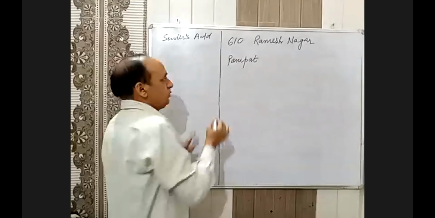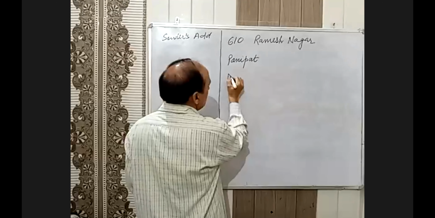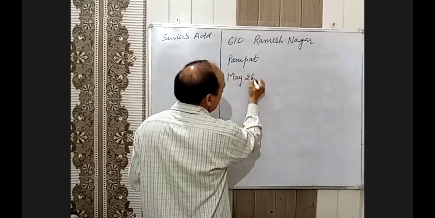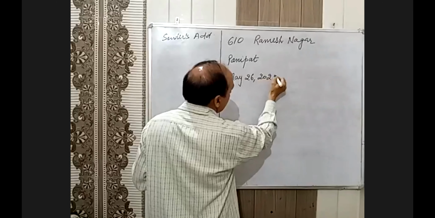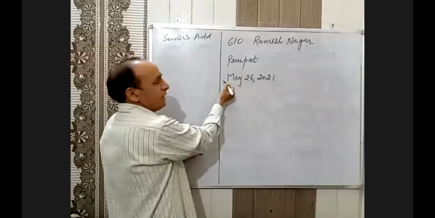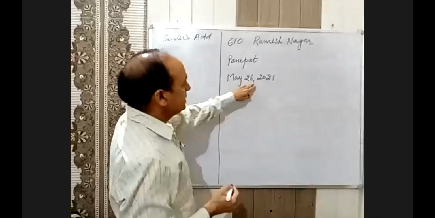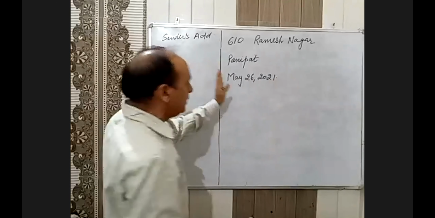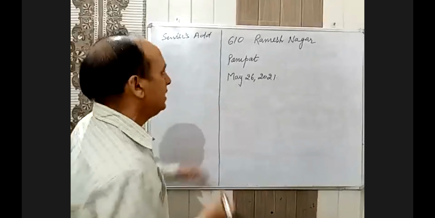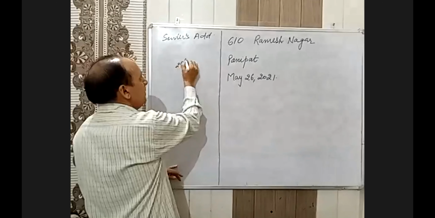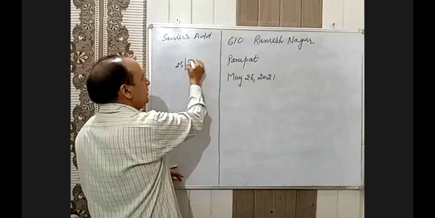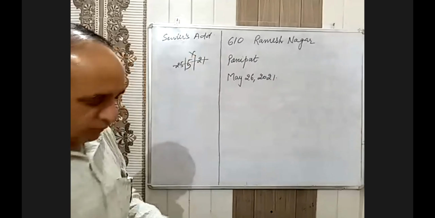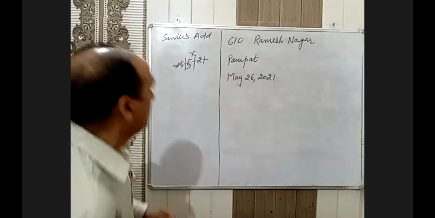Then after that, you write the date. Date, you must write only like this, May 26, 2021. This 26 you can bring. ये 26 आप पहले ला सकते हो, only that is the difference. Otherwise, this is the only way to write the date. Normally, we write it like 5/26/21. From the examination point of view, it is not allowed.